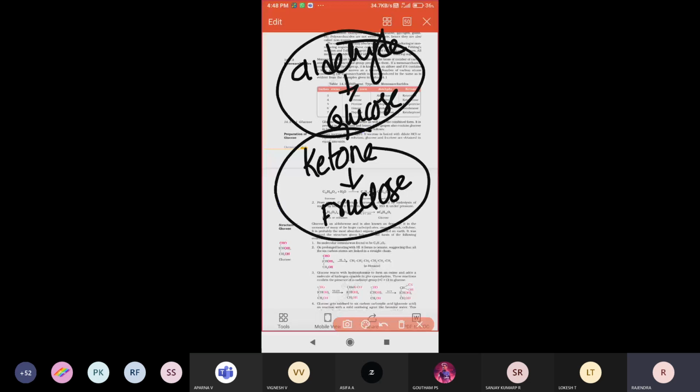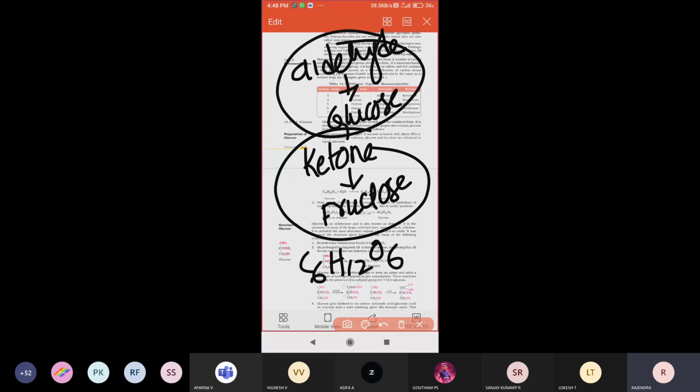These two words only you have to keep in mind. But if you look at the molecular formula, both compounds have the same formula, C6H12O6. Only the functional groups differ, right?